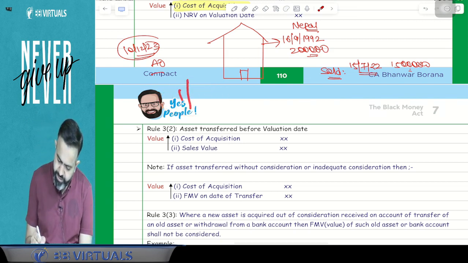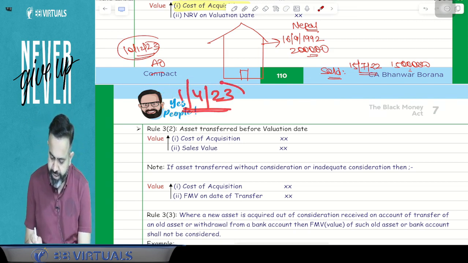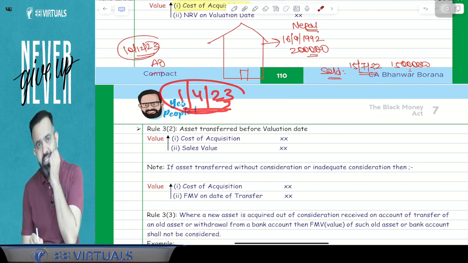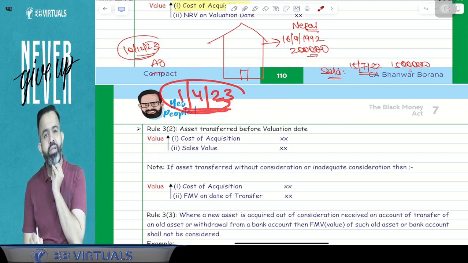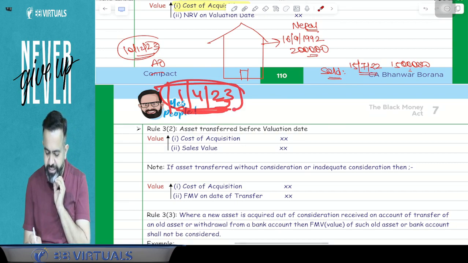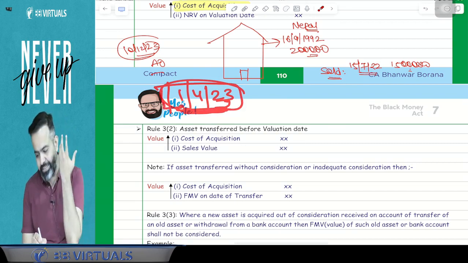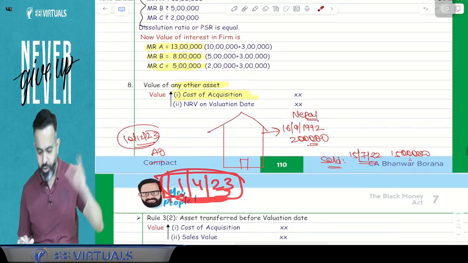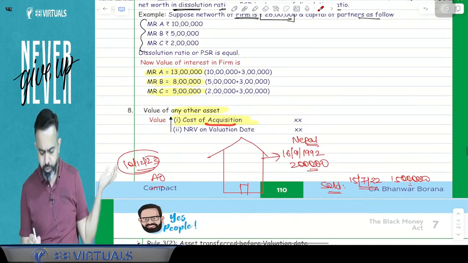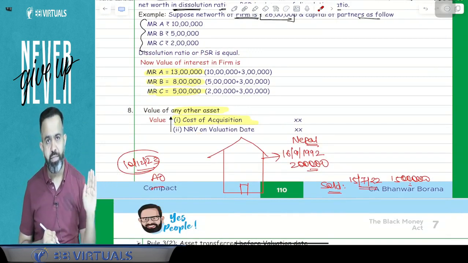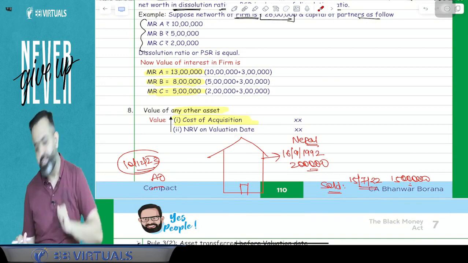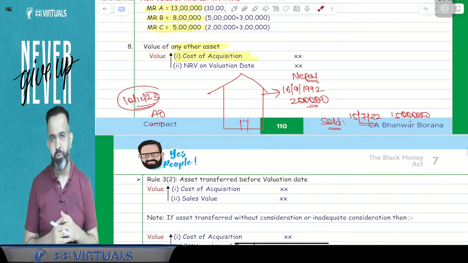So on the 1st April 2023, I'm not having any asset outside India. So when I don't have the asset, then sir, how to determine the value? Because for all assets, what was the value? Cost of acquisition or NRV as on valuation date. But before the valuation date, I have sold this asset. Then what will be the value?